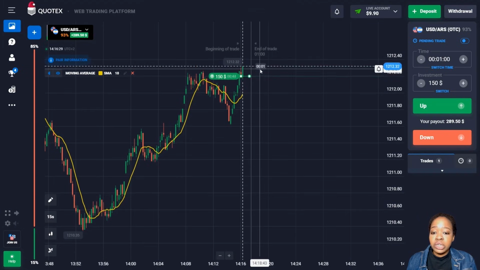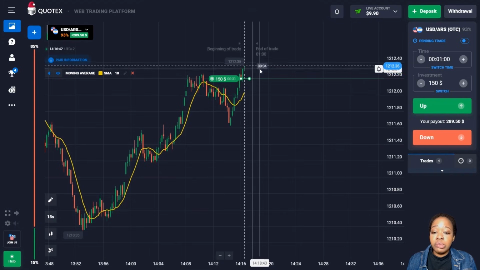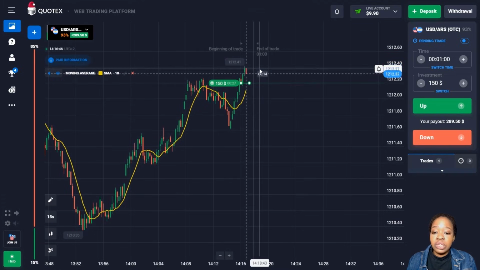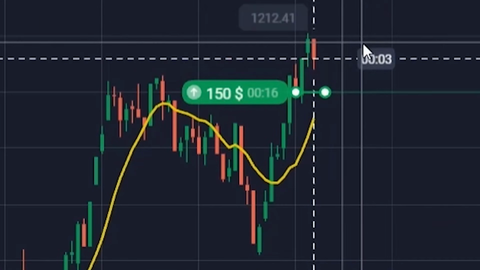And at this moment, you can see there is some kind of compression of the resistance level. This means that it's quite possible in the near future that this level will be broken through. So I'm going to try and make money on this rising movement. I'm hoping that 2 minutes will be enough time in this situation, because you can see that the price has been moving up quite confidently recently. You can see that green candlesticks are forming, and perhaps we'll get into the impulsive movement of the price up to the very breakthrough of the level, and in such a case 1 minute is enough time for this. So let me wait and see the results of this trade.